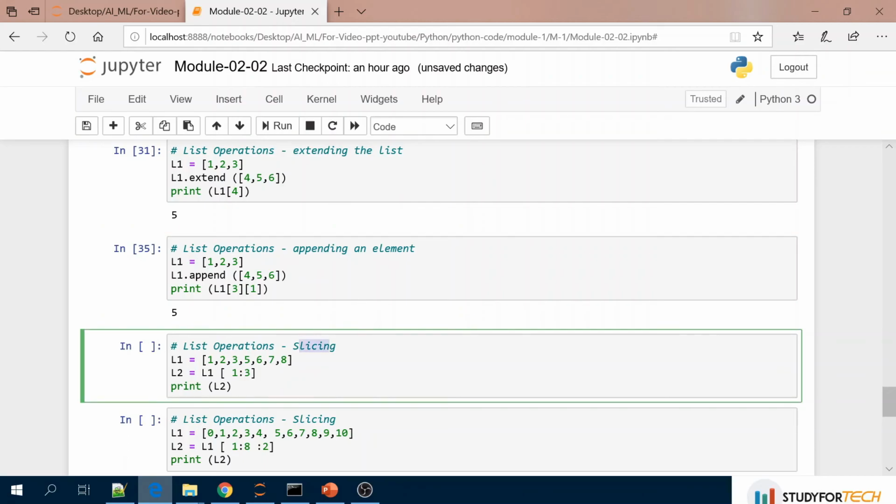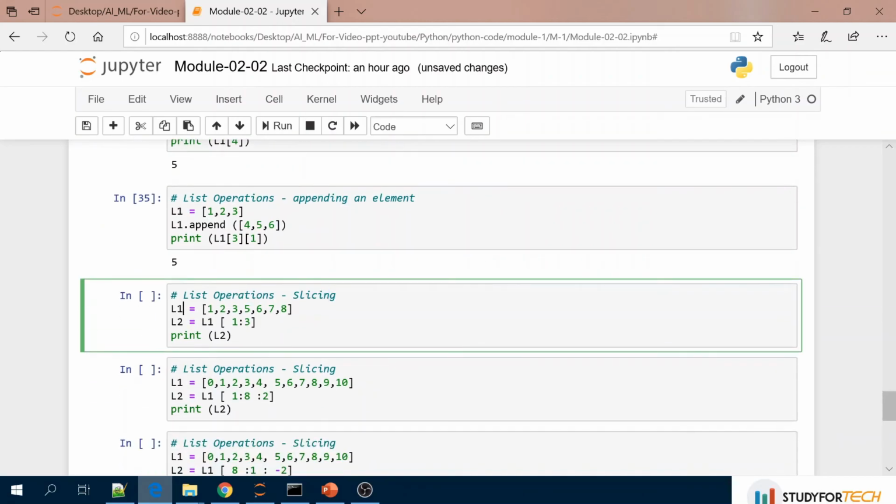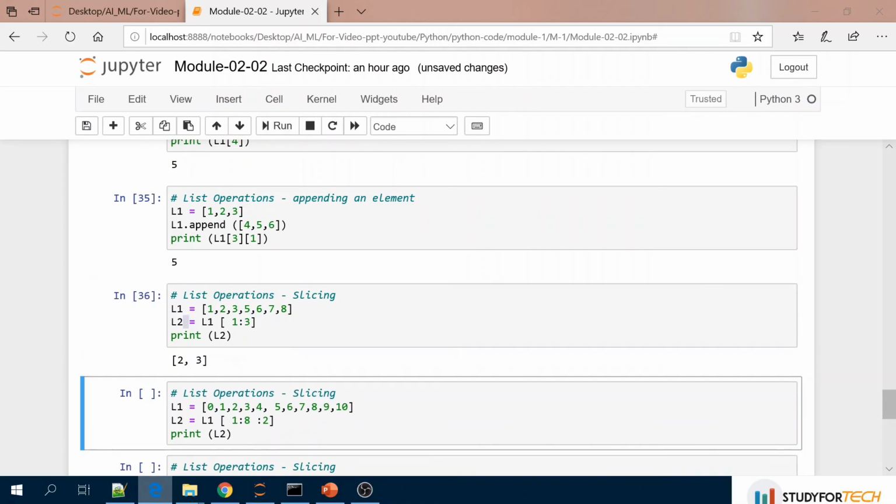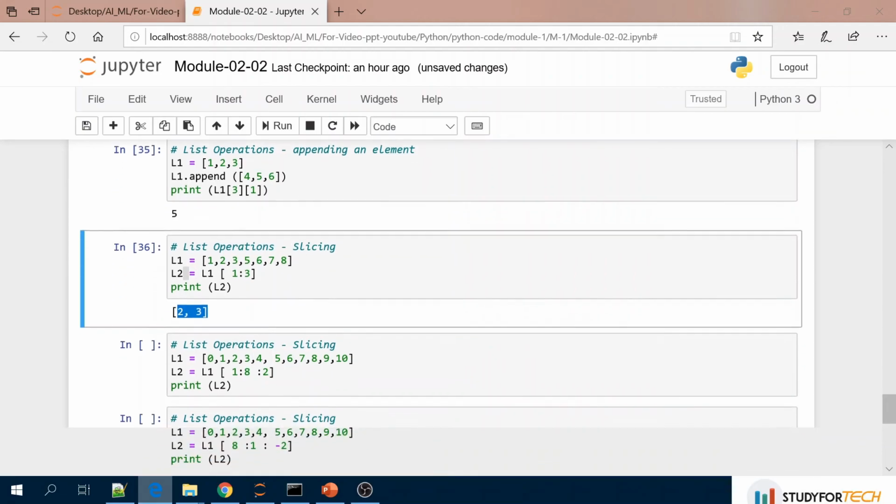Here it is slicing. Let's suppose we have a list L1 with 1 2 3 5 6 7 8, and in L2 I want to get the values from L1 starting from index 1 to 3, but the 3 will not be included here. So indexes 1 and 2. This is 0 1 2. So 2 and 3 would be assigned to L2.